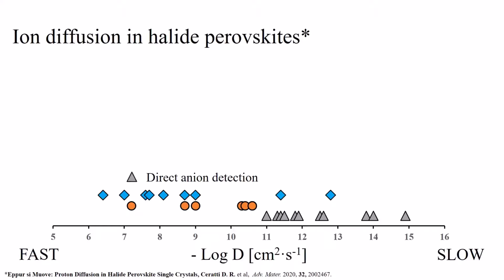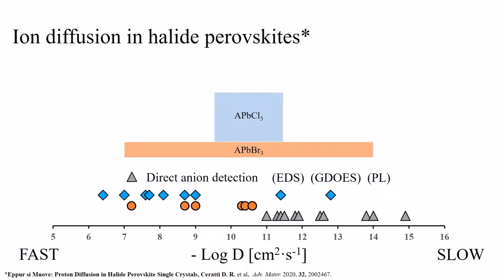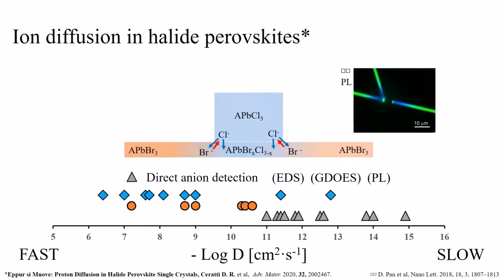Techniques like energy dispersive X-ray spectroscopy, glow discharge emission spectroscopy, or photoluminescence are used to evaluate the rate of exchange of the anions between the perovskite and an anion source. Here we see an example. Contacting a bromine-based perovskite with a chloride one, there will be an exchange of anions that can be followed by photoluminescence and used to deduce the diffusion coefficient.